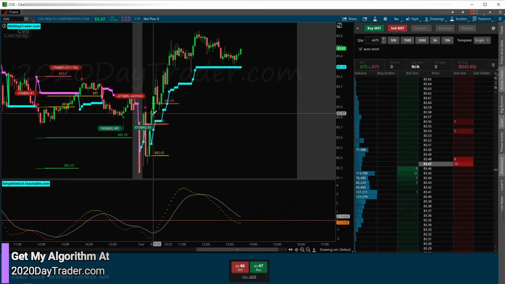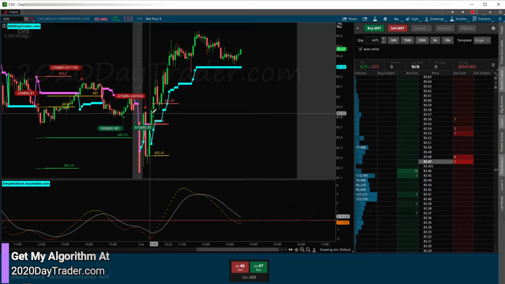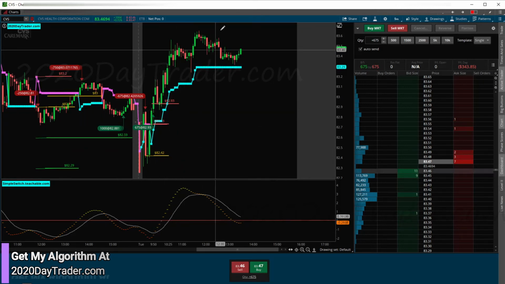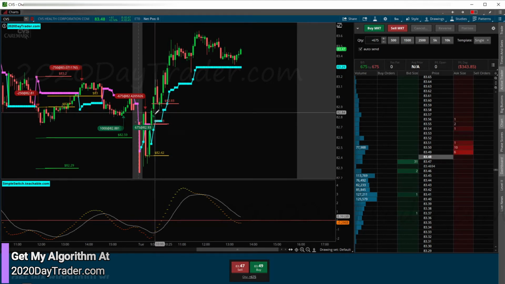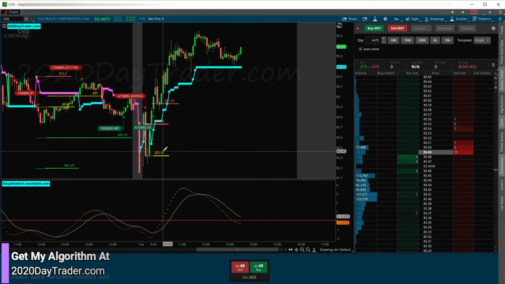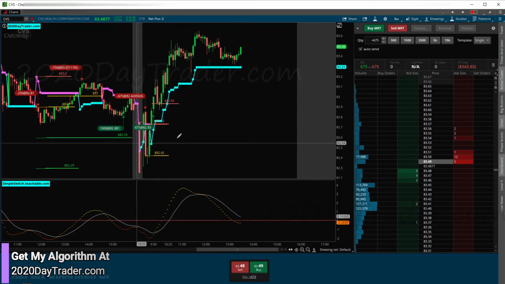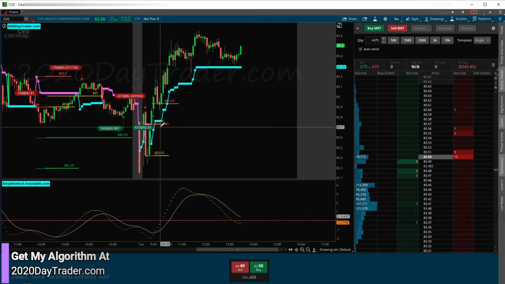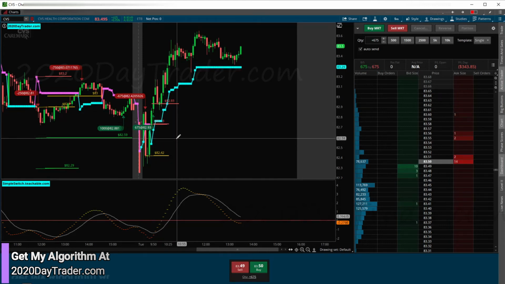I was looking at this thinking, well, if it does come up here and gets into what should be a resistance area, high of day resistance area as well, then there's a good possibility we're going to get a rejection. And this could go into a consolidation for a little bit before it either breaks out or breaks down. So I was looking for that, move my stop up there, looking for that to happen. And then I can look at reducing my loss that way. Come back down, just bounce out with a $100 loss because we already hit the stop. So trade's over. So on the way back down, could look for an exit.